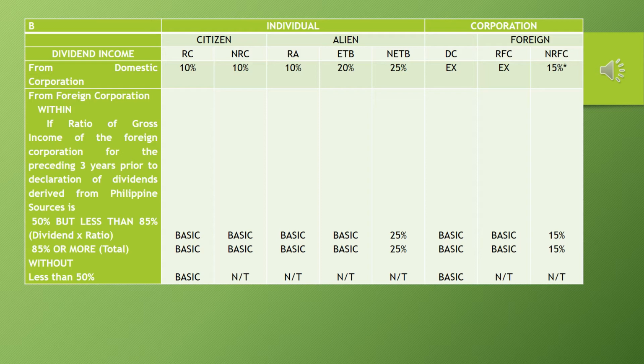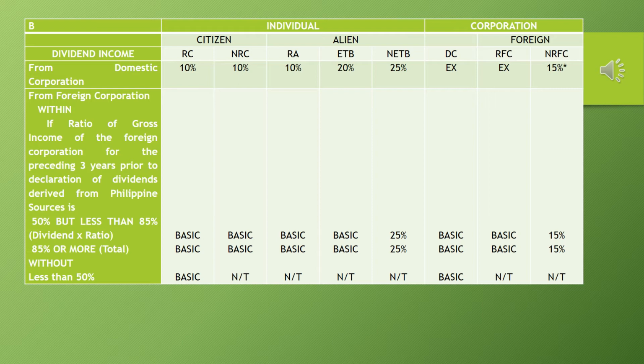Makikita natin na 10% po si citizen, non-resident citizen, at saka si resident alien. If it is received by a non-resident alien engaged in trade and business in the Philippines, the final tax is 20%. While 25% naman if it is received by a non-resident alien not doing business within. If it is received by a non-resident foreign corporation from a domestic corporation, the final withholding tax is 15%.